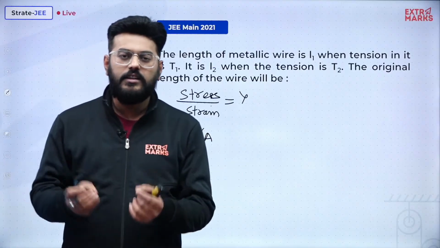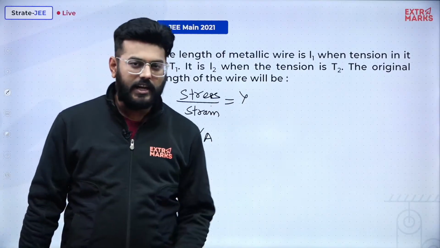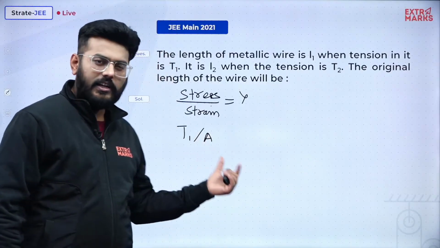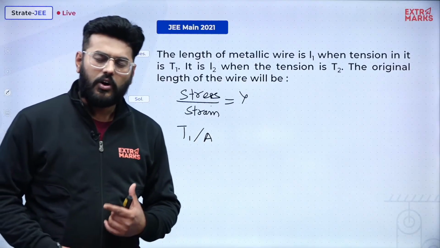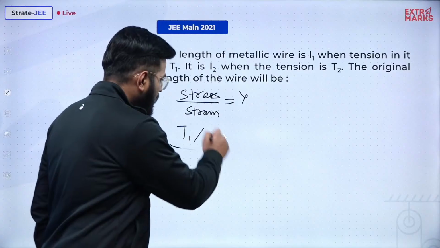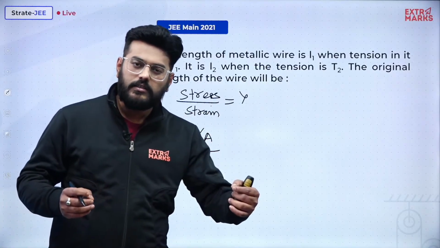If length is increasing, the area should decrease, and if length is decreasing, then area should increase. But they are not mentioning anything about area, so why get into trouble and call for it? We'll consider the area to be constant. We'll not consider the change in area. T1 upon area will give you the value of stress, and strain will be change in length upon original length.